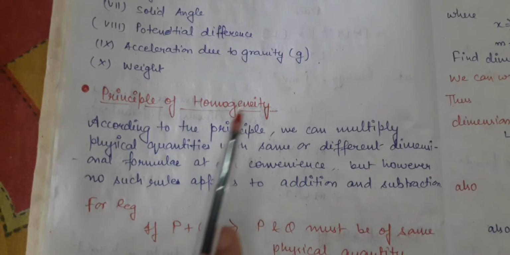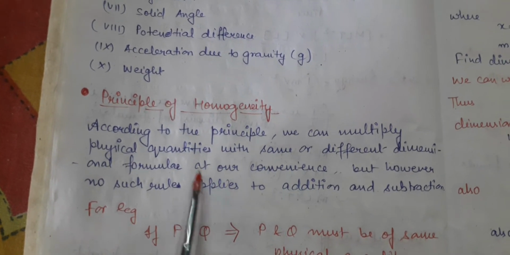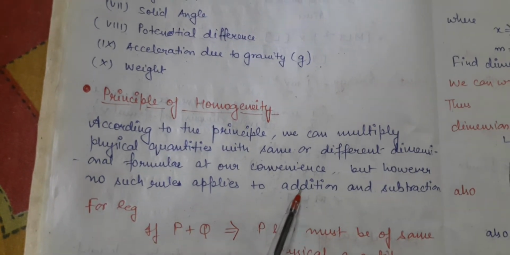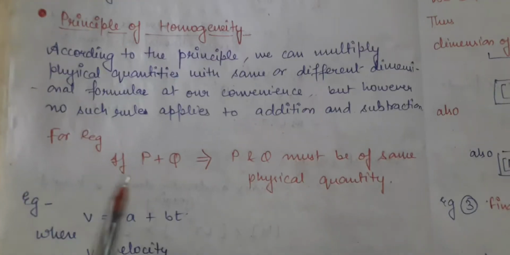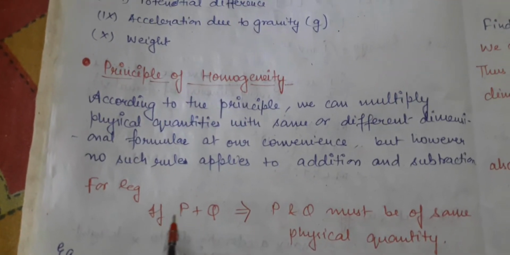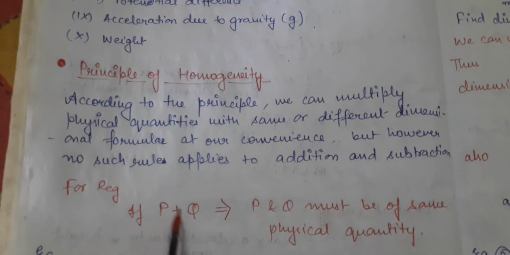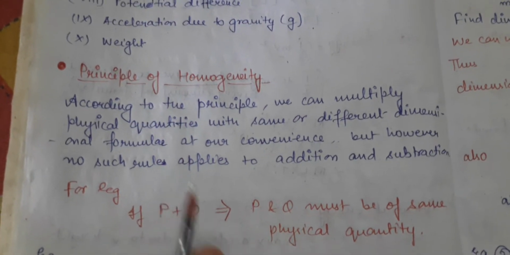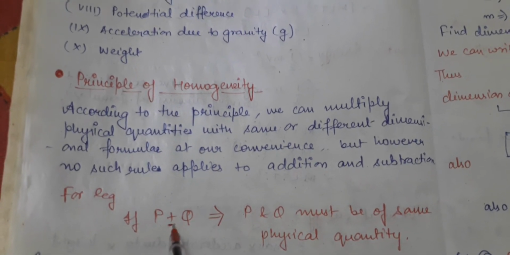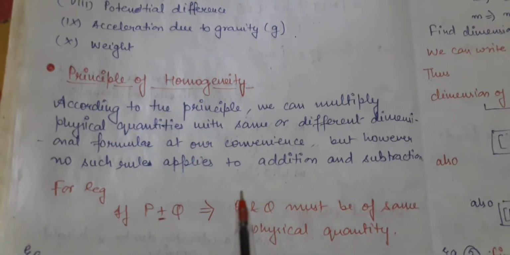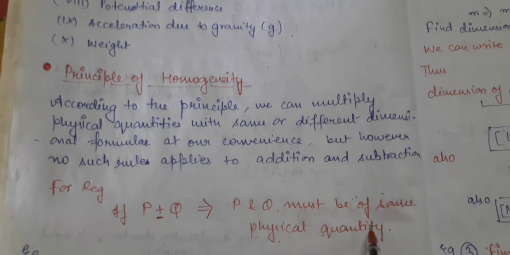If you are not getting it, I can simplify the principle of homogeneity. The principle of homogeneity says you cannot add or subtract two different physical quantities. For example, suppose we are adding P plus Q, taking P and Q as any two physical quantities. Then if you want to operate on addition or subtraction, there is only one condition: P and Q must be the same physical quantity.